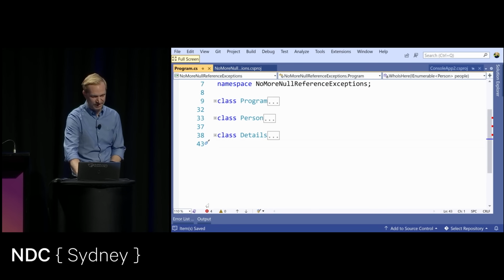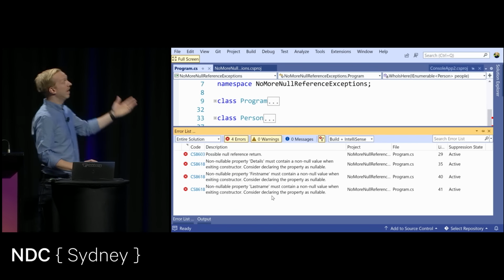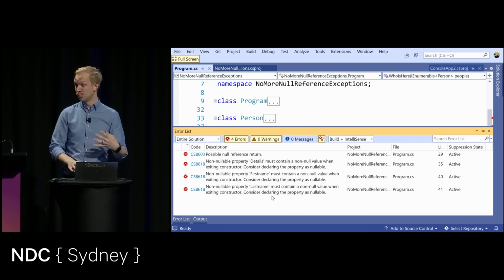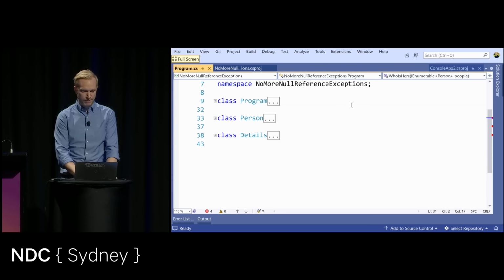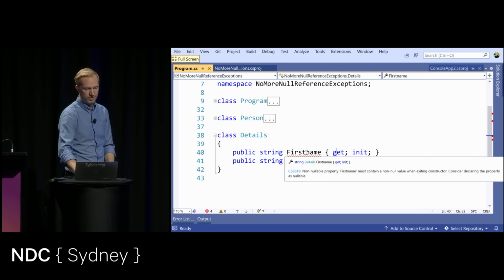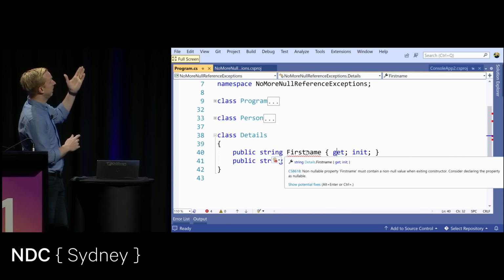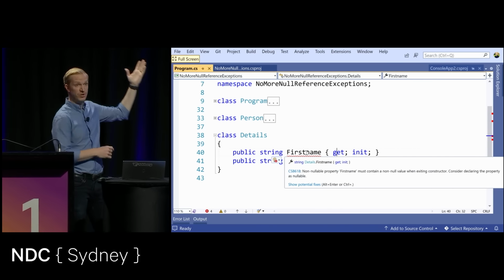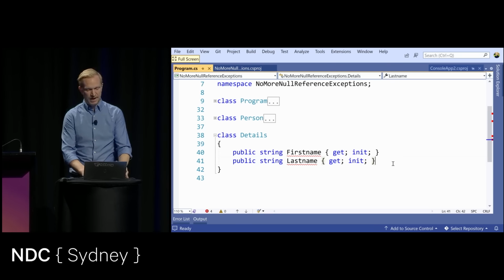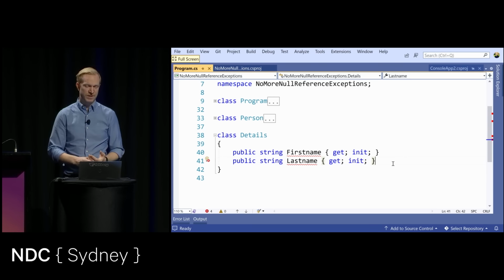So now I can click down here and see that, well, now I have a few different problems. Now I have 4 errors that I should probably attend to. And if I scroll through the code here, I'll see that there's an error in this case that's telling me that this property should be set to a value. It's not initialized. I could fix this. There's multiple ways to do this.